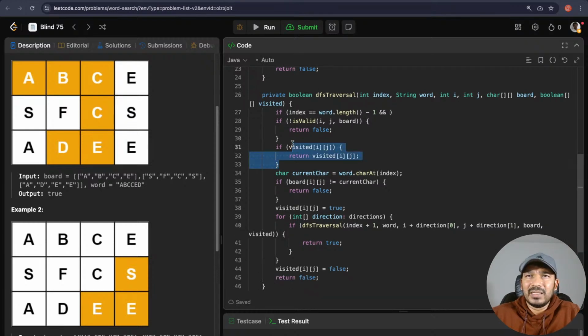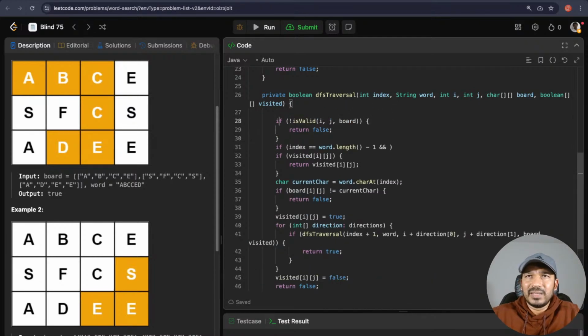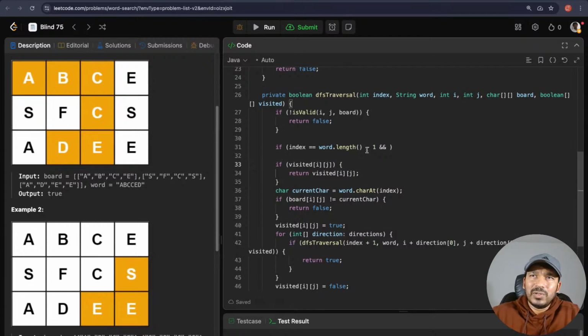okay, this one I think I can have it above. If it is invalid, this one I can have it above all. Now if index is equal to word dot length minus 1, and I need to check if the character at the current index is the last character in the word also, or board ij contains the same character as the last character in the word, then I think I can just return true. I don't have to check any neighbors or do any more traversals. So I know that I can just return true then.